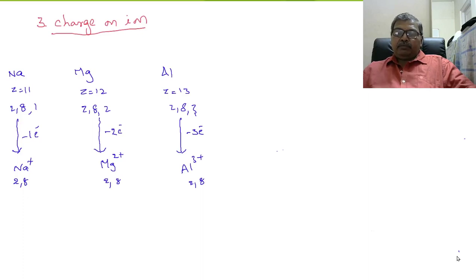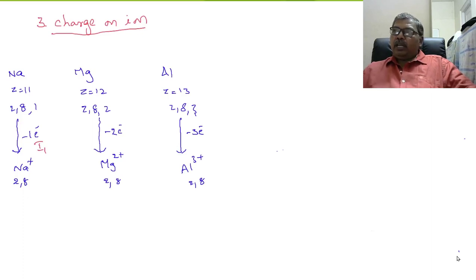Now, for losing one electron, sodium requires I1, the first ionization potential value. So when the minimum energy I1 is supplied, it forms the cation.